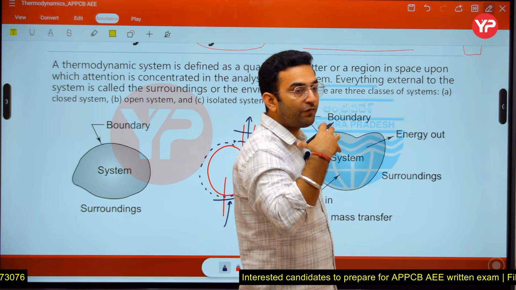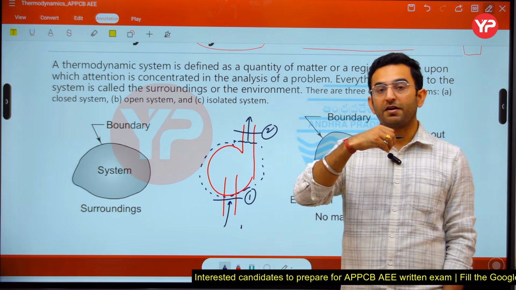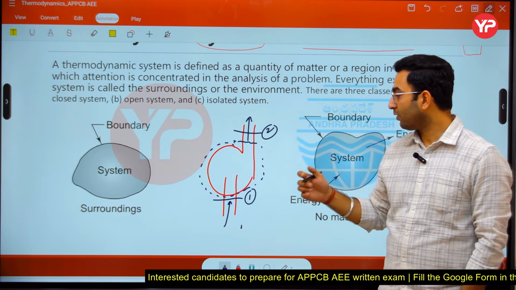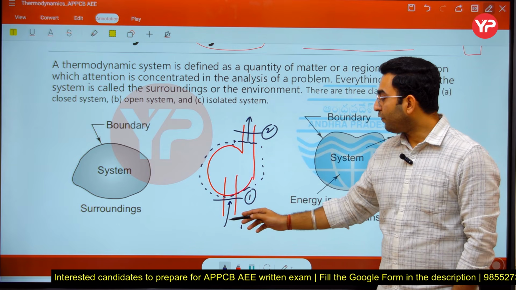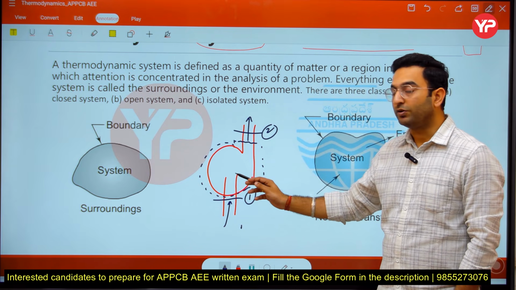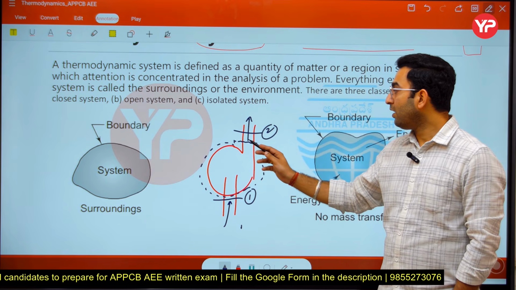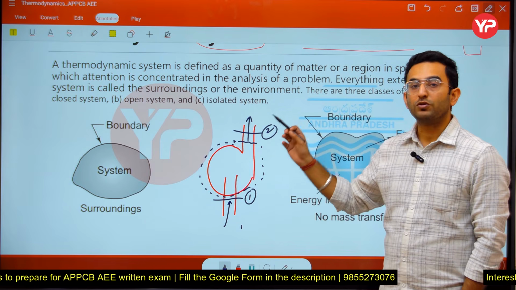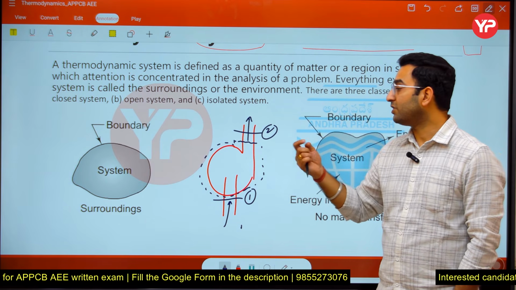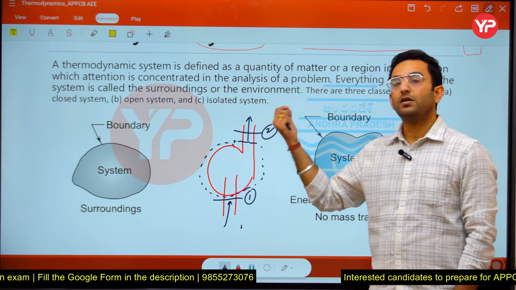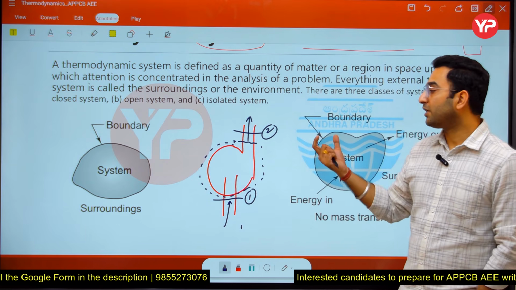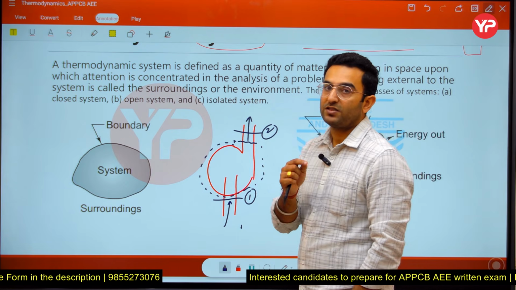Now whatever fluid is entering this particular region, I am going to study that. So here you can see the fluid is entering at point number 1 into this particular region and it is leaving this region at point number 2. So that means I am concerned about the change in properties of the fluid which is entering and leaving this region here. So that particular region or space is known as the control volume.